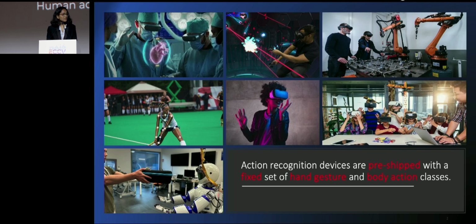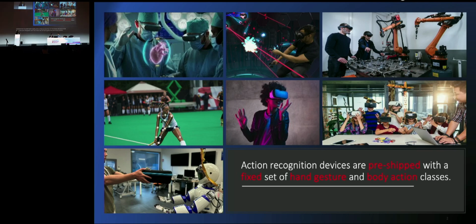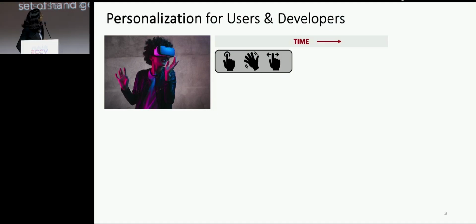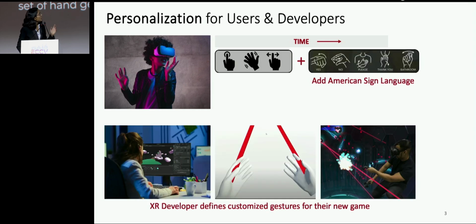Human action recognition is an integral part of many applications, ranging from sports analysis and human-robot interaction to extended reality. But what is common in all these devices is that they are pre-shipped with a fixed set of hand gestures and body actions. Consider this user in a VR headset looking at a default set of hand gestures. The goal of our research is to personalize user experience. For example, this user may want to add the entire American Sign Language to interact with their virtual world. Or a developer may want to develop customized hand gestures to interact for their new game.